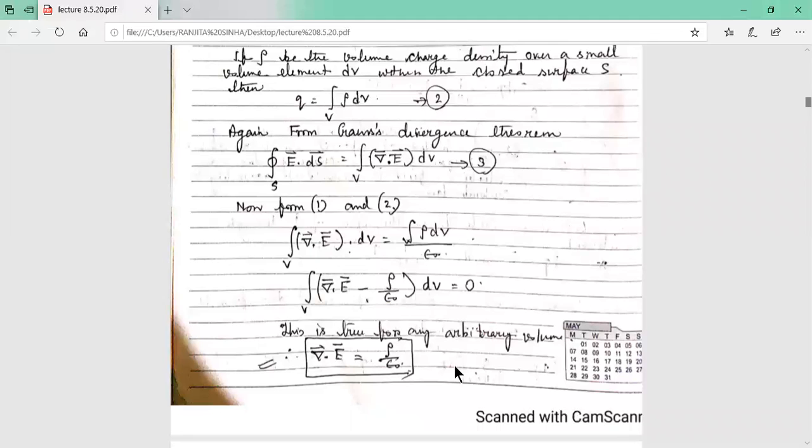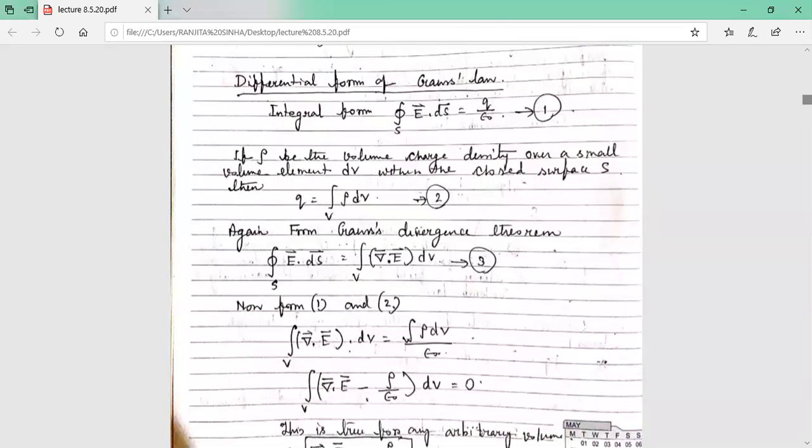What is the integral form of Gauss law? We have started from the integral form of Gauss law. This is surface integration E dot ds equals Q by epsilon 0. This is the integral form of Gauss law.